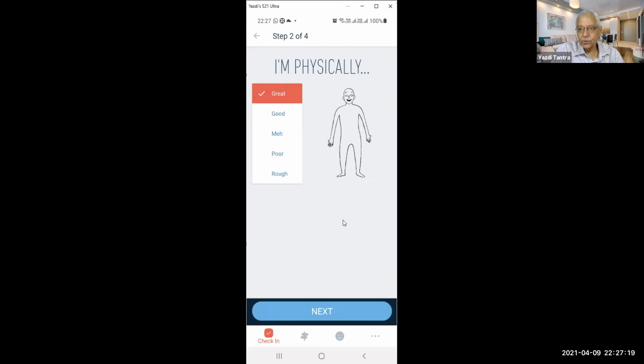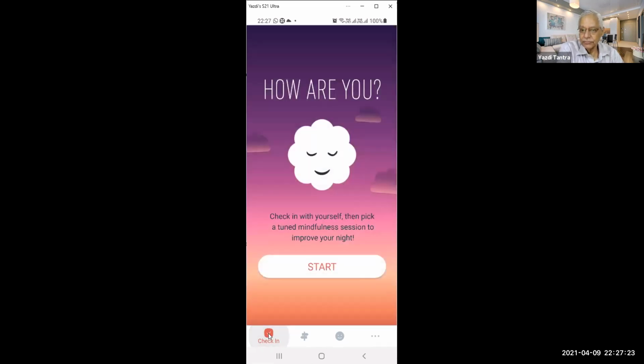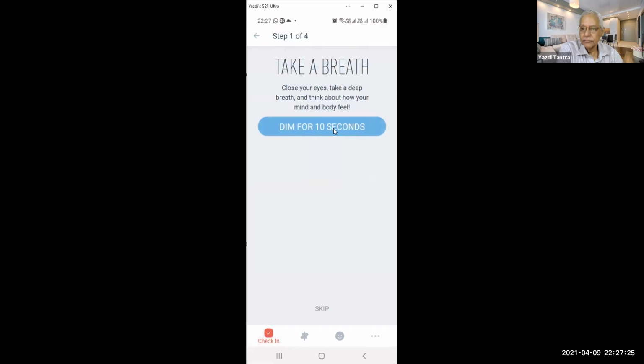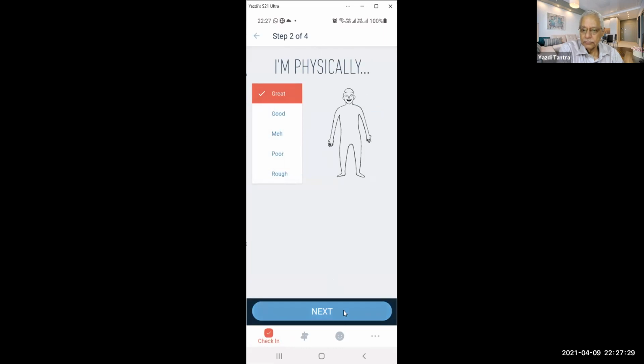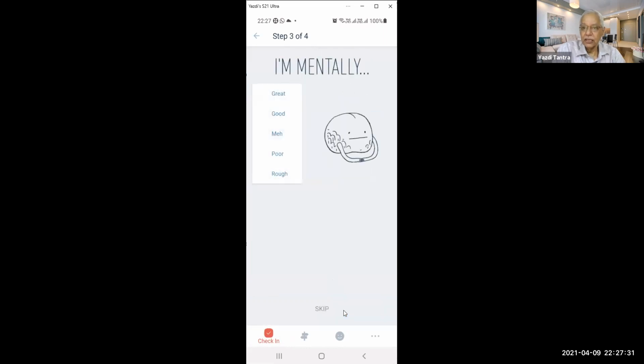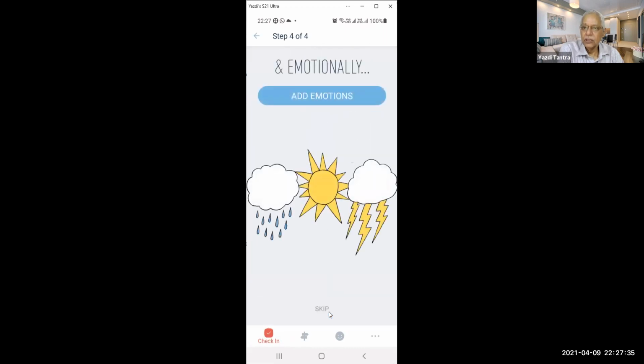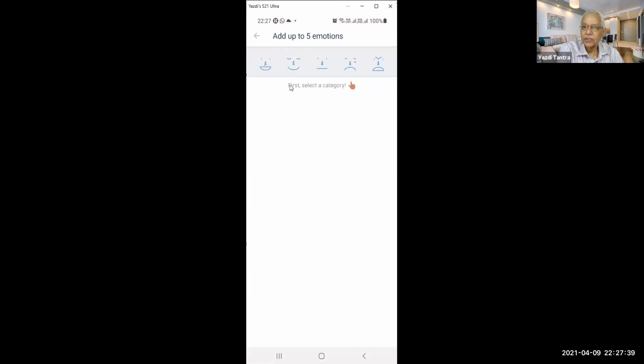Go to the next step, 2 of 4 this is. Why is it not moving? When I say next, I'm mentally good. Emotionally, how are you feeling? So you can give your emotions.